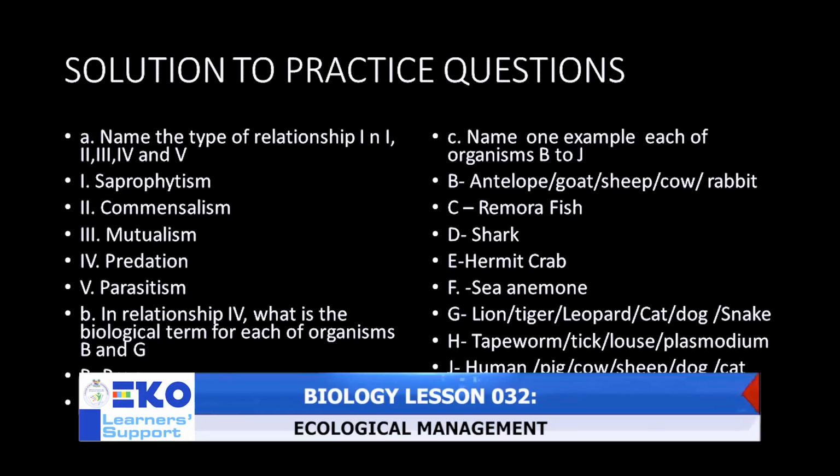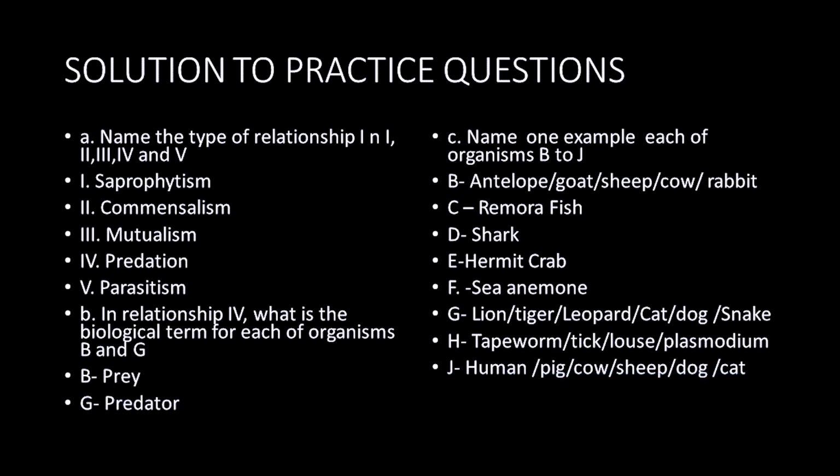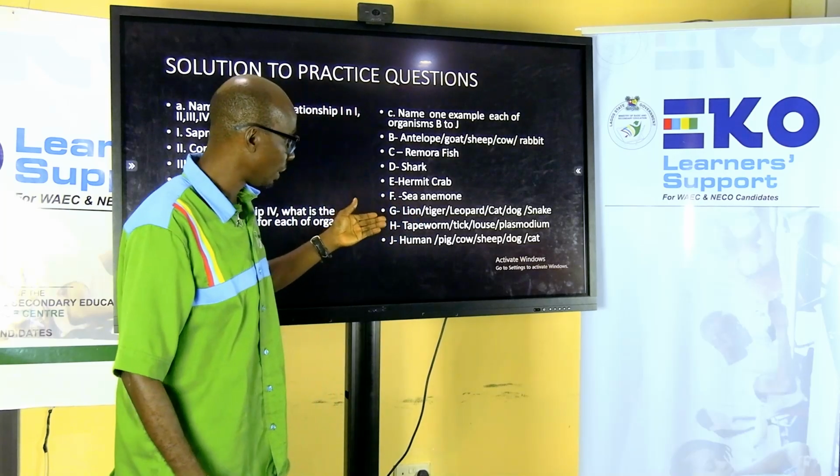Then H can be a tapeworm, tick, louse, plasmodium, or any other parasite that you can remember. Then the last one, J, can be a human, the host. Any host that any parasite will reside on can be J. Any parasite can be H.